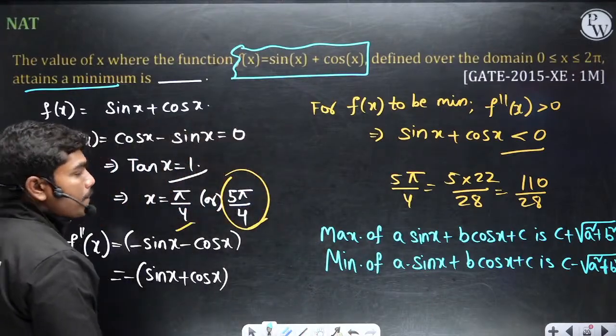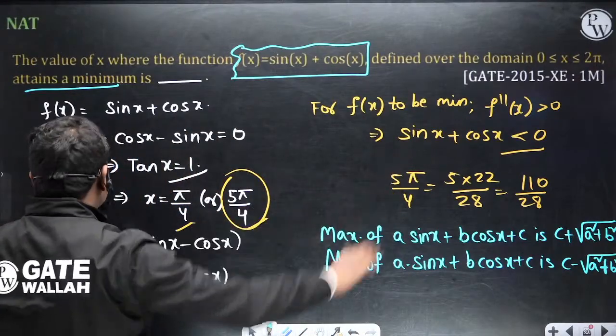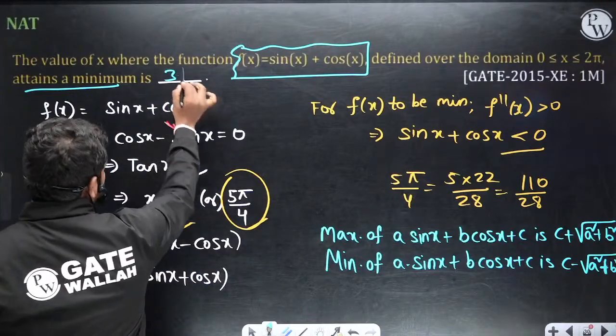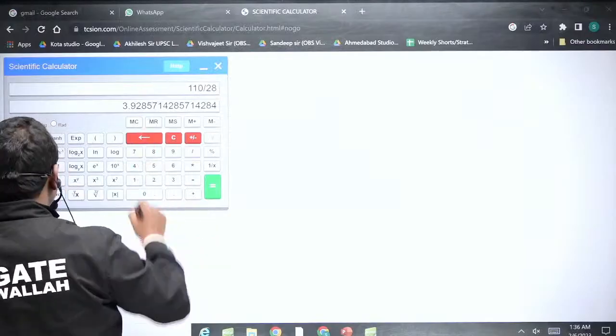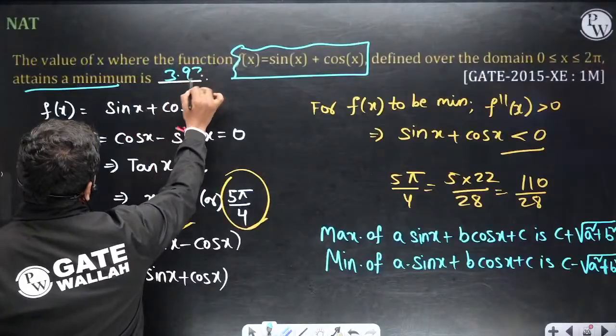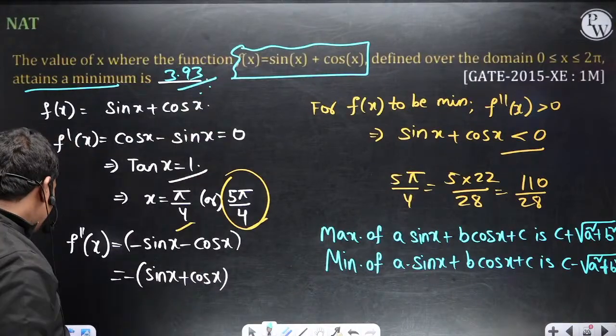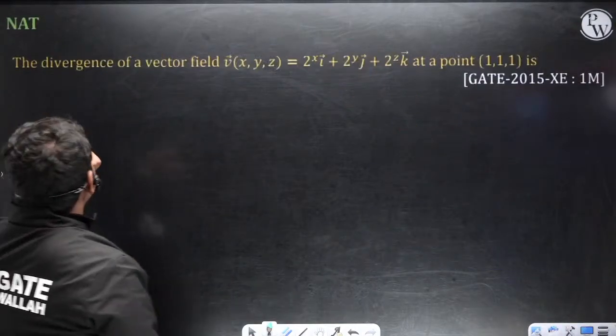Fine. So this is the story of this question. The answer is 5 pi by 3, basically 5.93 if you round off. So this is the correct answer. Okay, next. Solve this question.